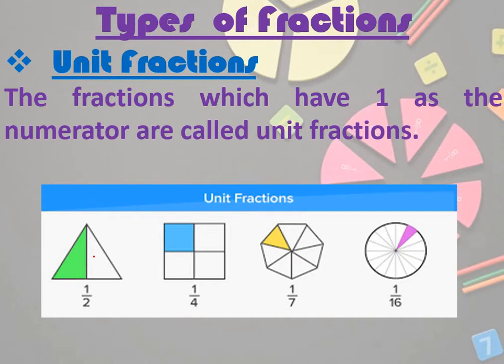You can see the example. This triangle is divided into 2 parts, so 1 by 2. This square is divided into 4 parts and one part is blue in color, so 1 by 4. This heptagon is divided into 7 parts, so it is 1 by 7. And this circle is divided into 16 parts, so it is 1 by 16. Which part is colored? Only one part. So keep in mind, when the numerator is 1, that fraction is known as a unit fraction.